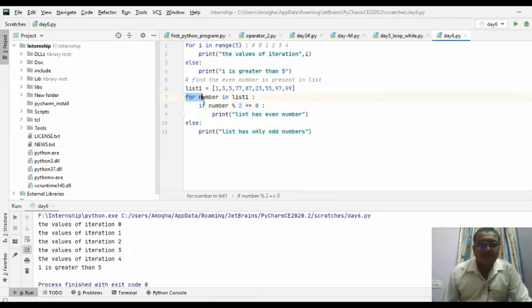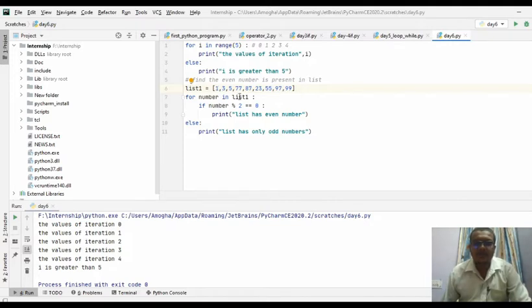So first I have taken a for loop, for number in list1. So this is an iteration variable, there is no need to declare it. List1 is a sequence, you need to declare it. So this is a sequence of odd numbers. So now we are having a simple if condition. If number modulus 2, I am checking a remainder here. The first one has been taken, 1 divided by 2, so the remainder won't be equal to 0. So it is not an even number. Like in the same manner 3, 5, 7, 87, 99 are going to be checked.